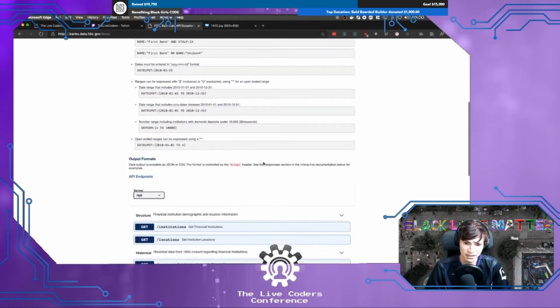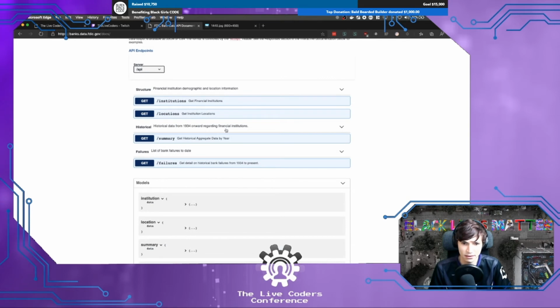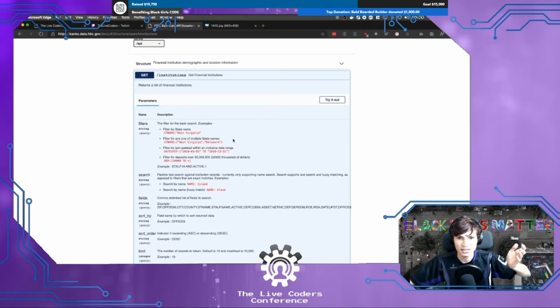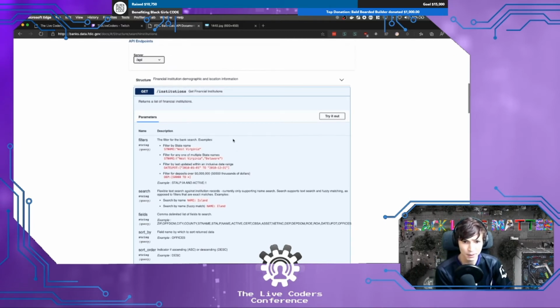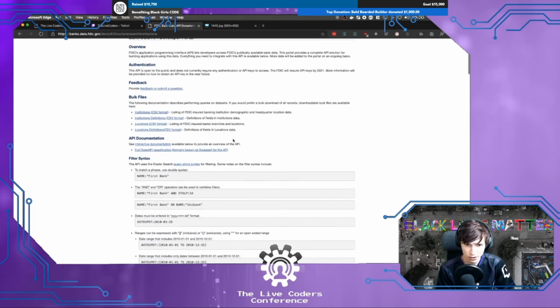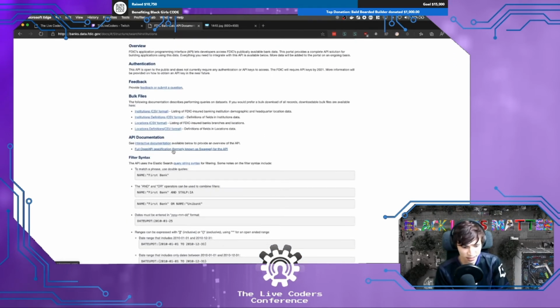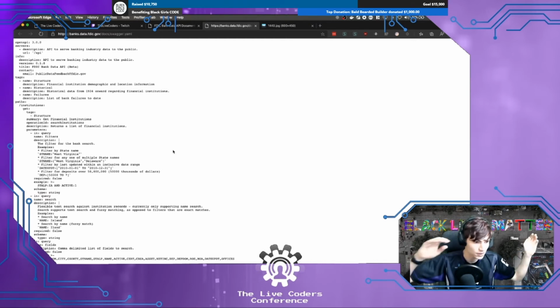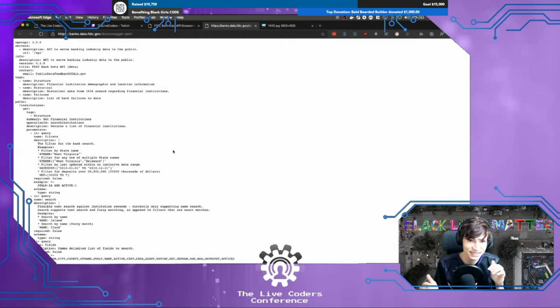And so I scrolled down a little bit and I was like, wait a minute. Look at this. Does that look familiar to you? That's the Swagger UI from my slides. And so I was like, oh my gosh, okay. So they definitely use the Swagger spec or OpenAPI spec. Then I scrolled up a little bit, and sure enough, there it is, full OpenAPI specification. Amazing. So I was like, all right, let's take this doc. We'll just throw it through AutoRest, and we'll just see what happens, right?